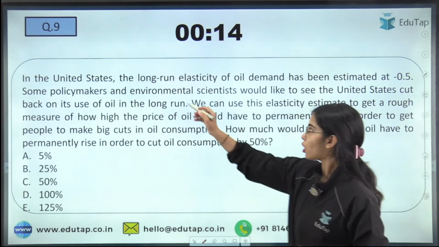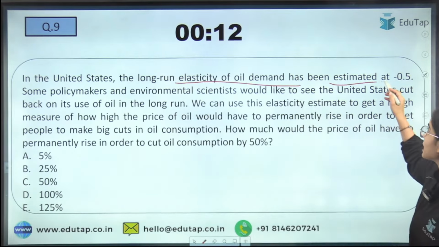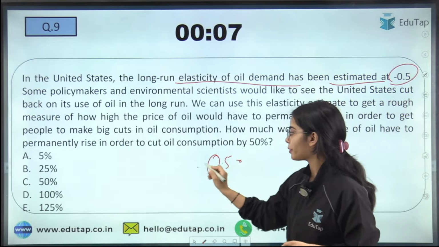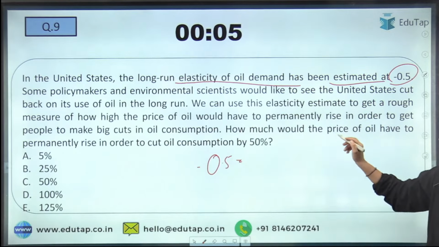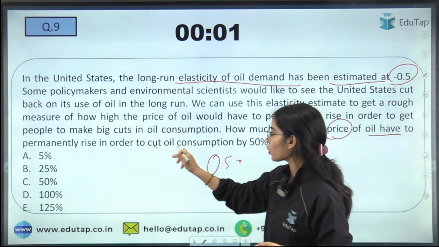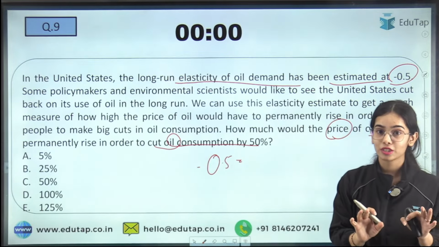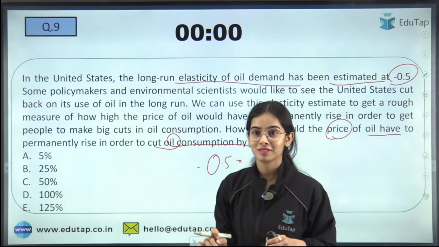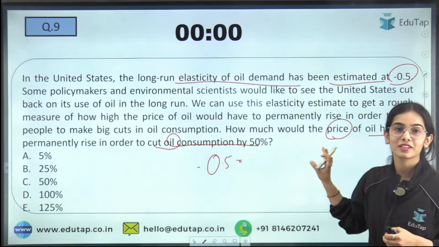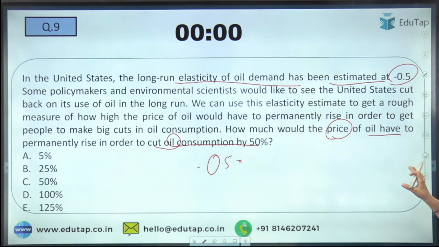So in the US, the long run elasticity of oil demand has been estimated as 0.5. Now, how much would the price of oil have to permanently rise in order to cut oil consumption by 50%? So kindly try to answer this.